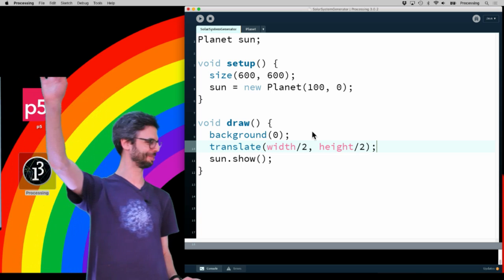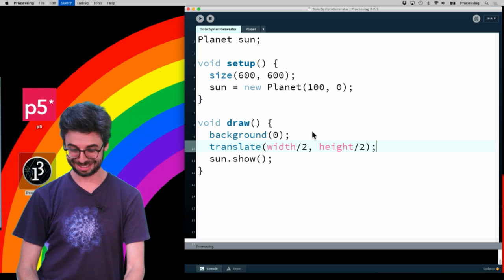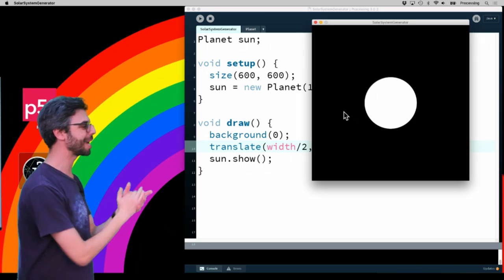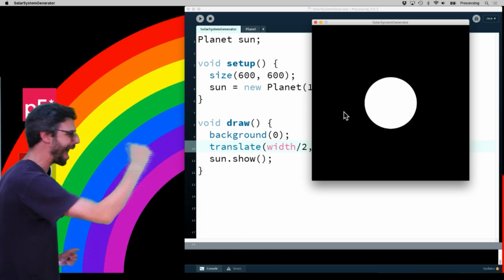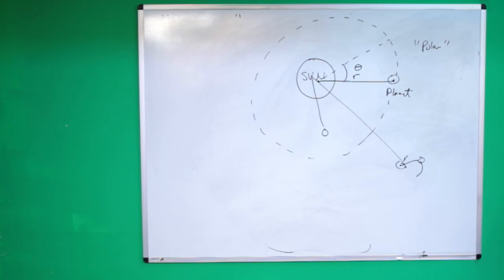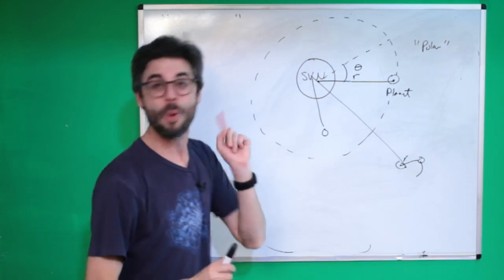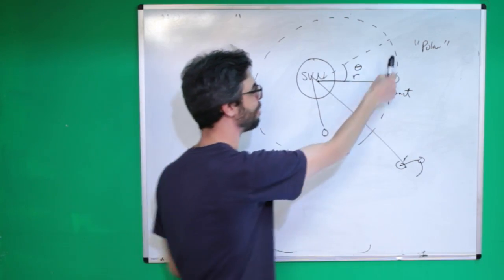I've got a light that keeps going on and off up there. It's a little disorienting. Okay, so here we go. We're getting somewhere now. We've got the sun in the middle of the window as an object. So now, clearly, I need more data structures to store the information about these planets.